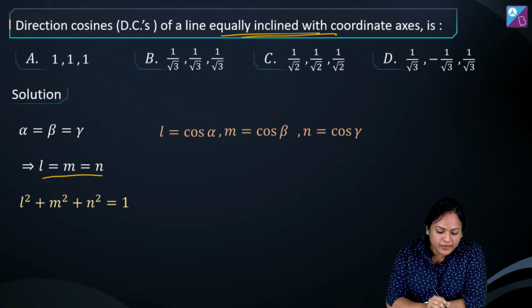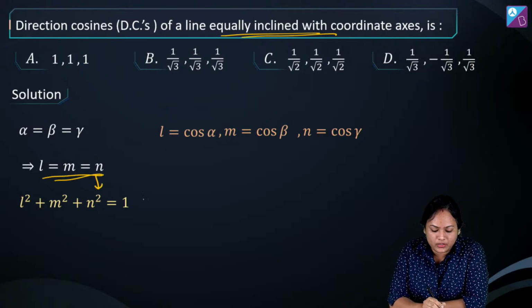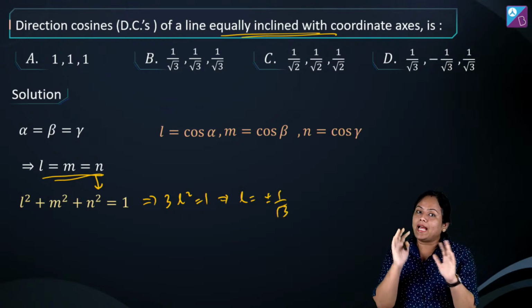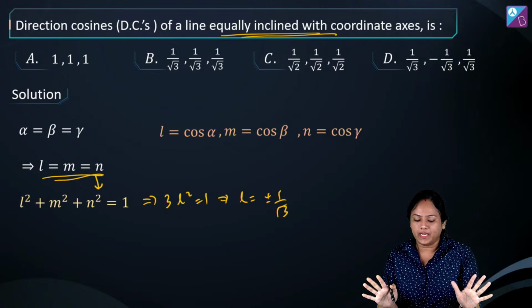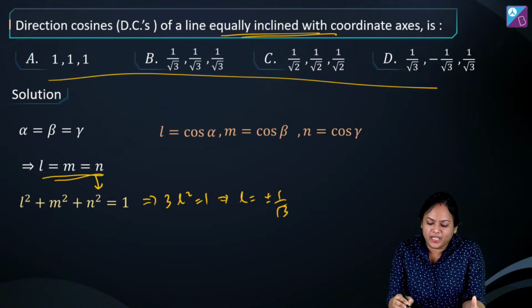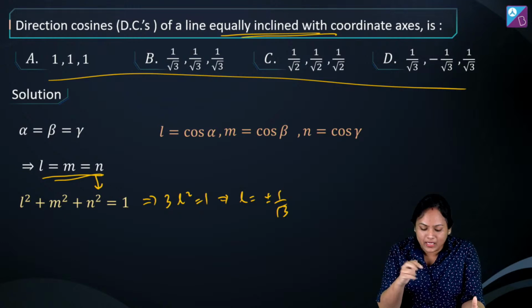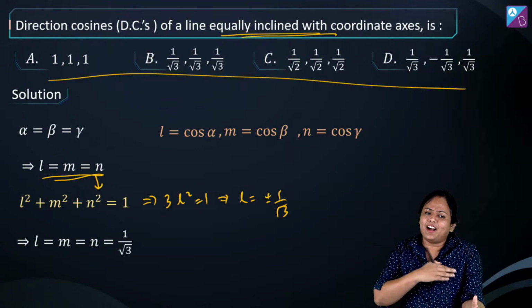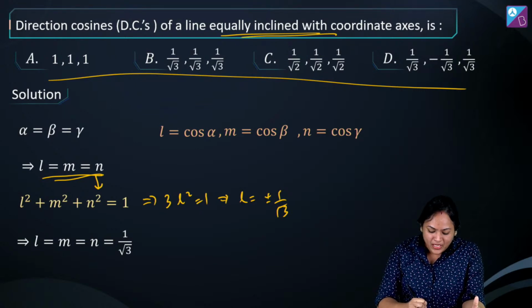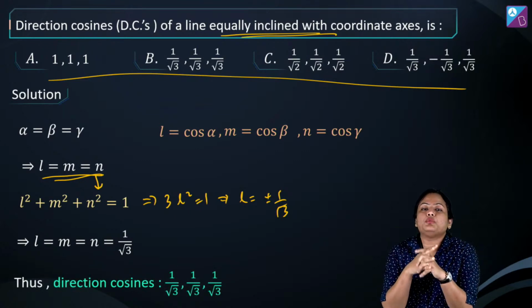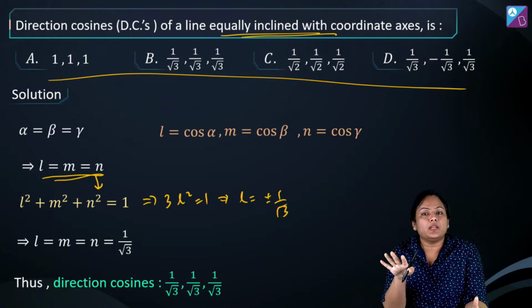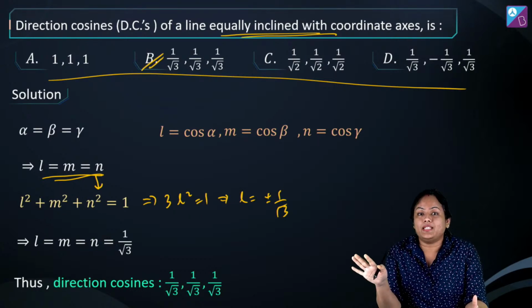ठीक है. तो अगर हम एलिमेंट को इक्वेट करें और यहाँ सब्स्टिट्यूट करें, so I am going to get from here 3L square is 1 and so therefore L value will come out as plus minus 1 by root 3. You can take plus, you can take minus, both will be correct. तो यहाँ हम प्लस लेंगे क्योंकि ऑप्शंस में कहीं पर भी तीनों में माइनस नहीं है. ठीक है. So the possible value will be L, M, N all three are equal to 1 by root 3. That's correct. काफी लोगों का आ भी गया है आंसर. Very well. And so therefore direction cosines will become 1 by root 3 comma 1 by root 3 comma 1 by root 3. You can also have its negative part, but since that is not given over here, we'll take B as the right answer.